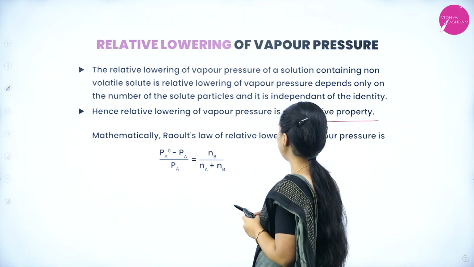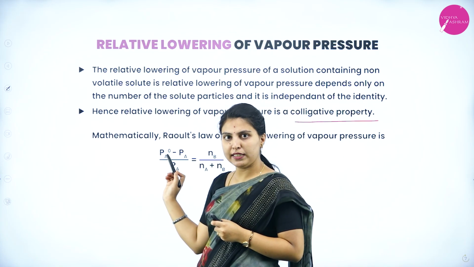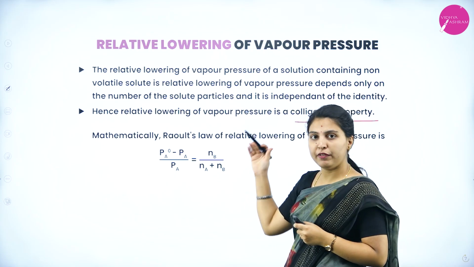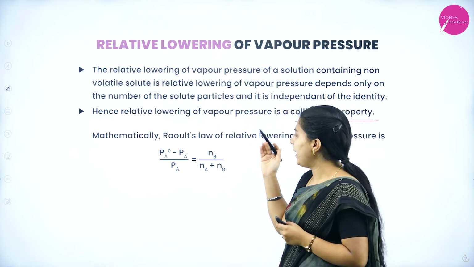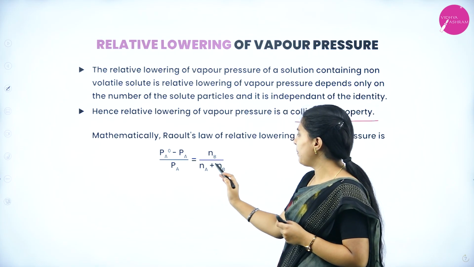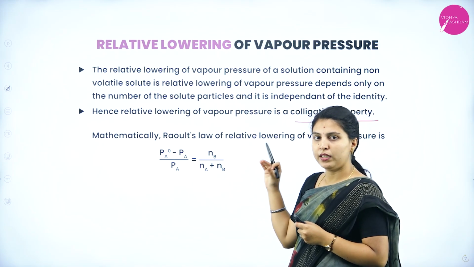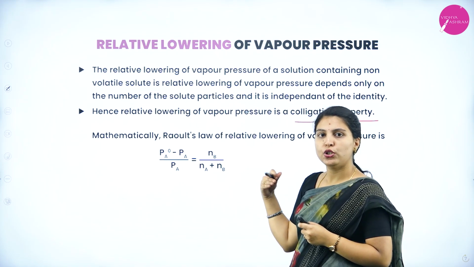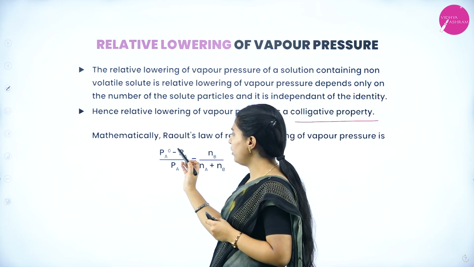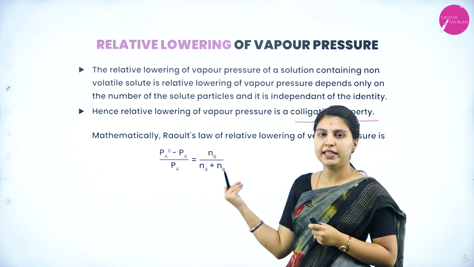Mathematically, Raoult's law of relative lowering of vapor pressure is (Pa0 minus Pa) by Pa0. This ratio of relative lowering of pressure is equal to Xb, which we have seen in the previous slide, and Xb is equivalent to Nb by (Na plus Nb). This is the mole fraction expression, the ratio of one component to the total components of the solution. So we have (Pa0 minus Pa) by Pa0 equal to Nb by (Na plus Nb).